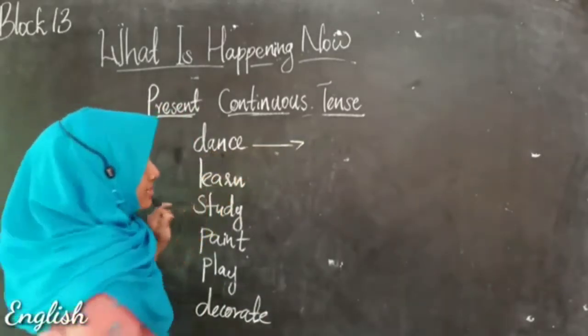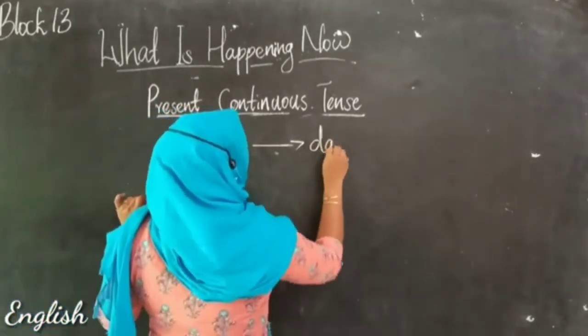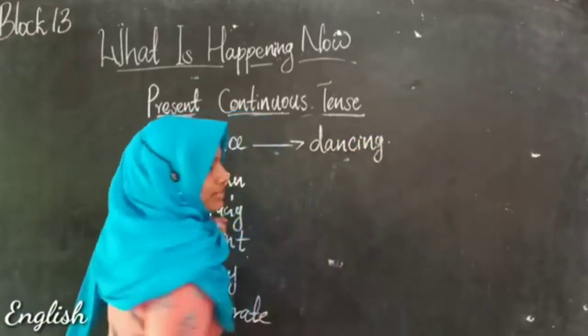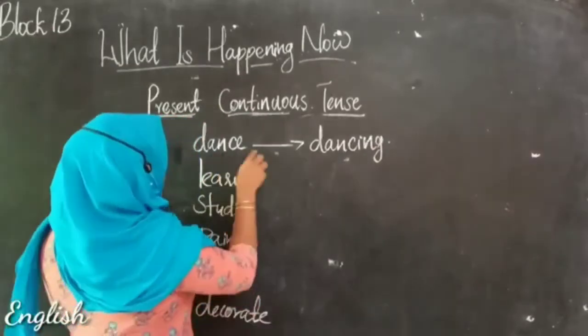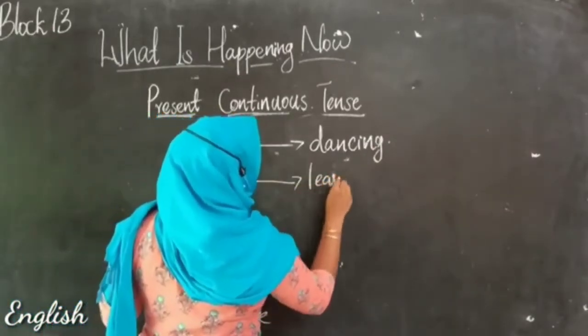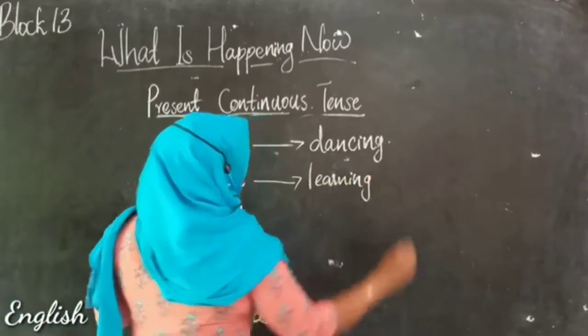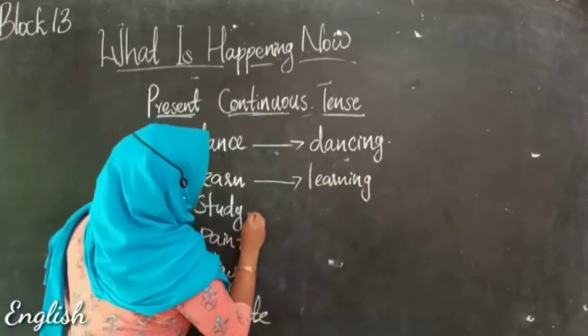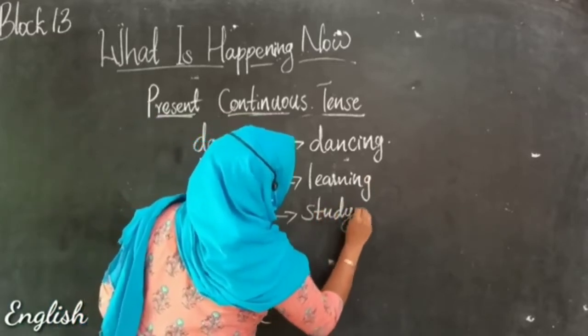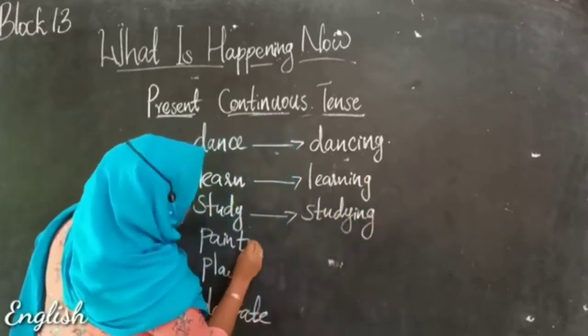Dance, dance. It can become dancing, right? It can become dancing, and learn. It becomes learning, and study. It becomes studying, and paint.